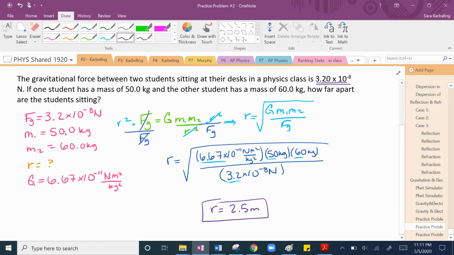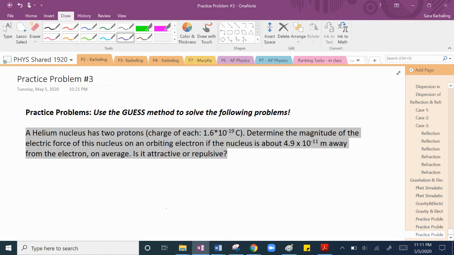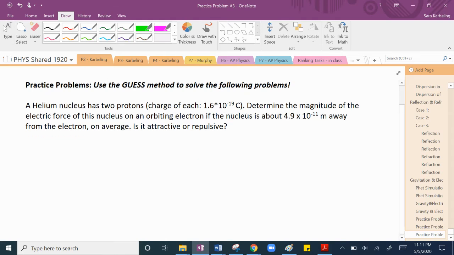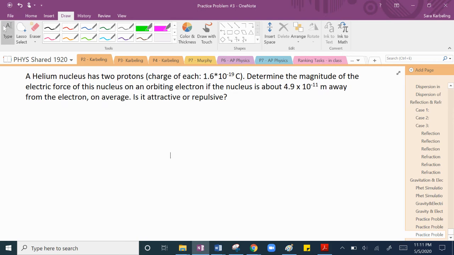I'm going to go ahead and jump to question number 3 as well in the same video, just to keep it a little simple here. So practice problem number 3, we've done 2 problems that had to do with gravity, and now we are on to some electricity. So here we go. We've got a helium nucleus. You guys know helium. You've seen it before, probably in chemistry or other science classes as well.